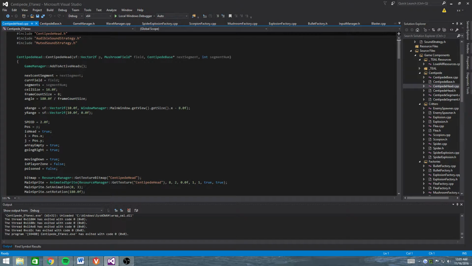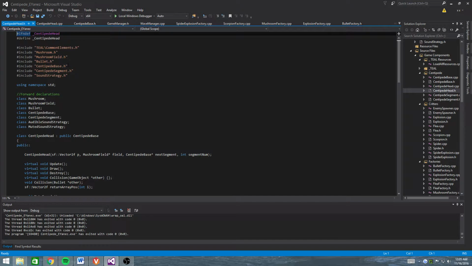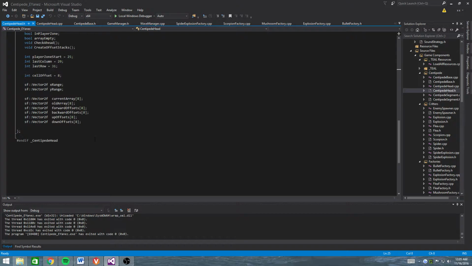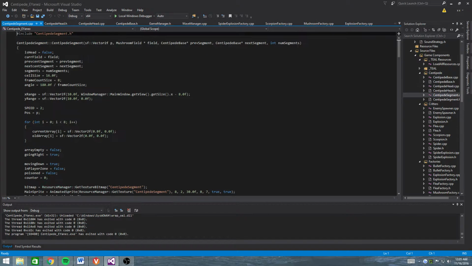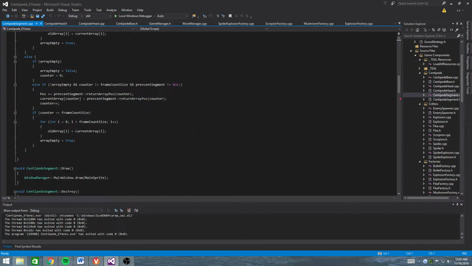Head is based on the centipede base, then it just sets all these parameters, and I already showed how the movement works, so that's all good. I didn't use a state pattern, I used linked movement, so the segment just gets the previous movement, the previous array position of the old array, and then it passes that old array to the next segment, and so on and so forth.